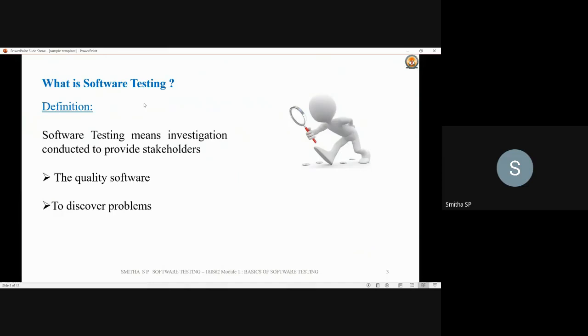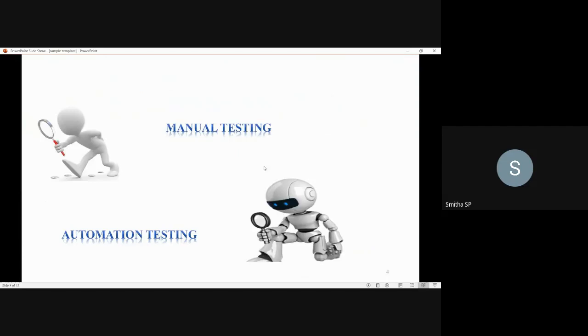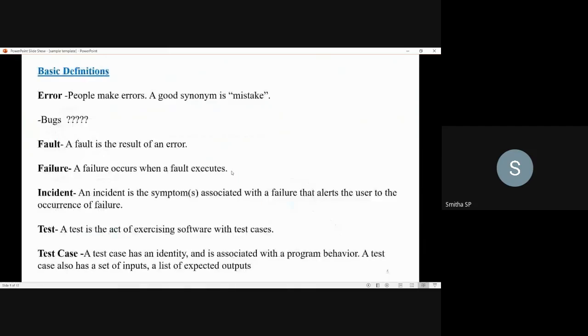So software testing is an investigation conducted to provide the stakeholders a quality software and, together with that, to discover the problems in the software. There are two types of software testing. We can carry out the testing process in two ways. One is manual testing, and the other one is automation testing. What manual testing and automation testing are, you will study in detail in the later classes. Now we shall discuss the basic definitions.